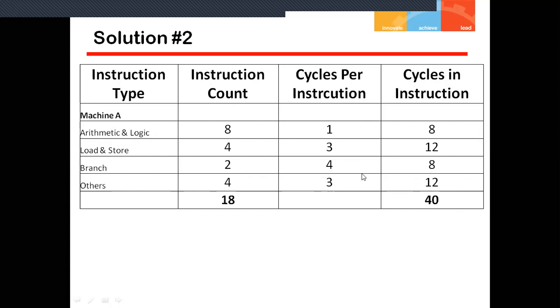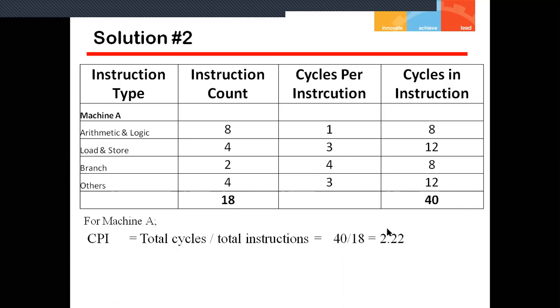So if I want to calculate the CPI for machine A, how will I get this? For CPI, we calculate the total number of cycles divided by the total number of instructions. So first for machine A, if I want to calculate CPI, then total cycles divided by total instructions. The total cycles are 40, so 40 divided by 18. 40 divided by 18 gives me 2.22. That is the CPI for this machine A.